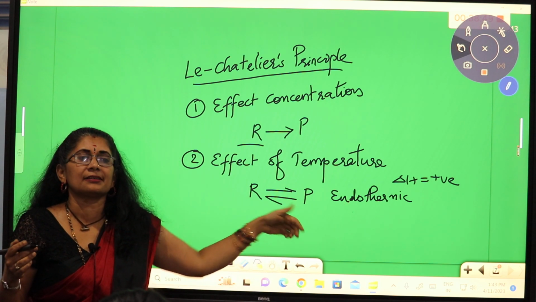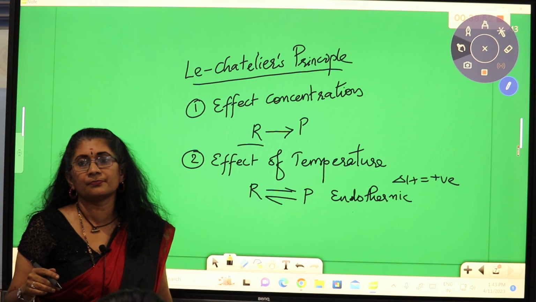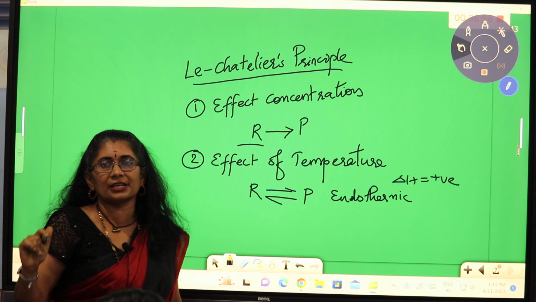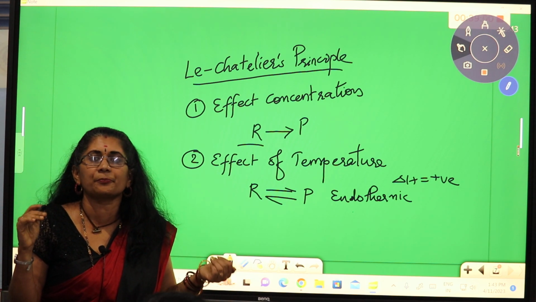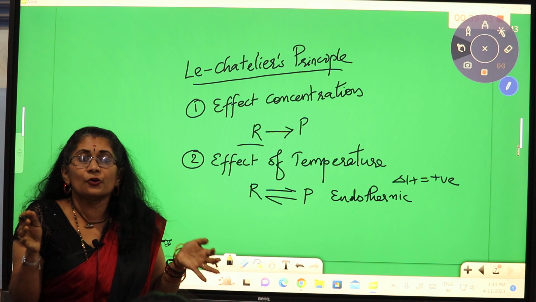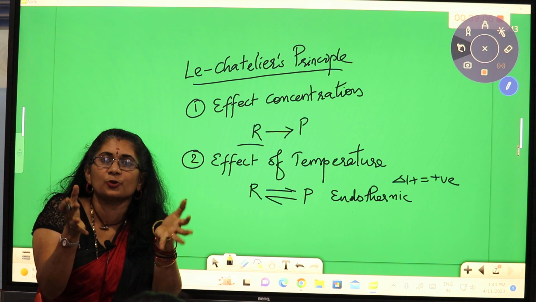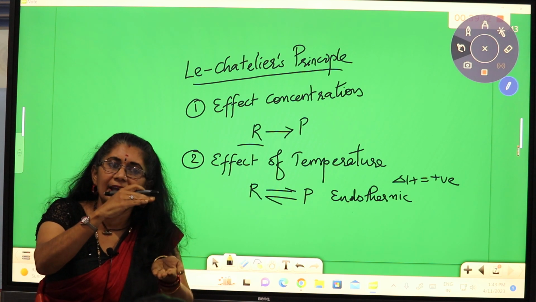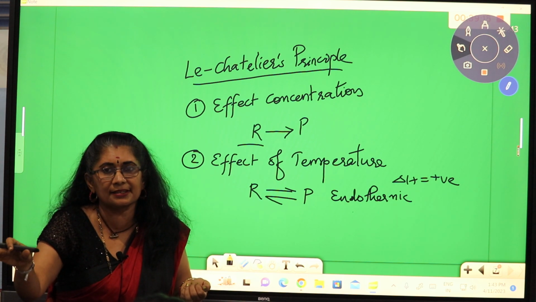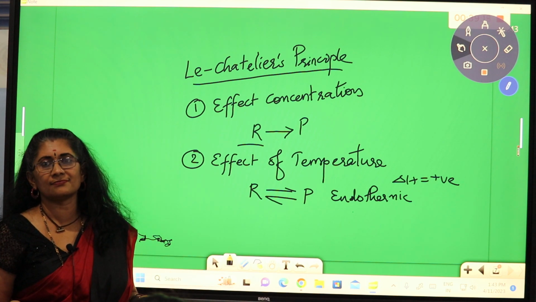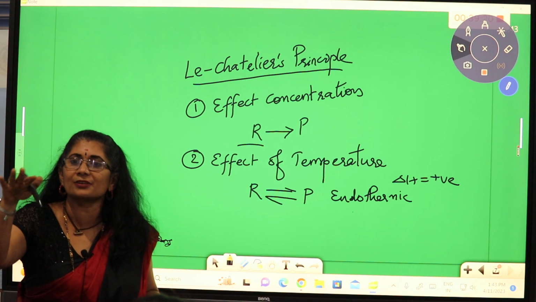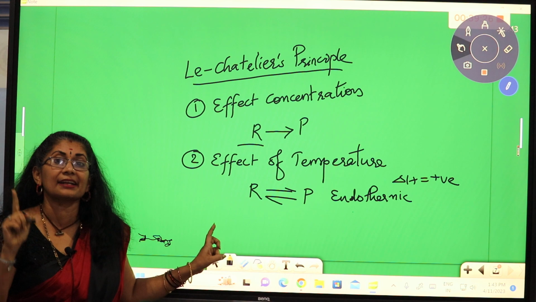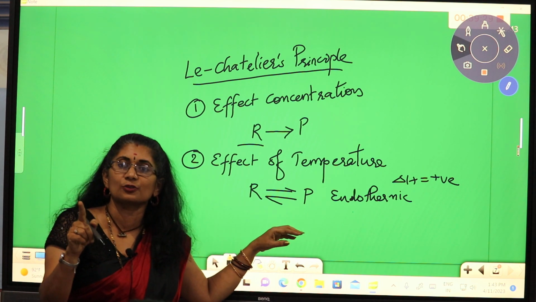Okay, what happens if the forward reaction is exothermic? If the forward reaction is exothermic, you have to think a bit, in such a way that exothermic reactions happen with the release of heat energy. So whatever heat is possessed in the system is not required, it is excess, and that is the reason why the extra heat energy is released. In addition, if we heat, the product yield or product concentration decreases. Right? The product concentration decreases if the forward reaction is exothermic.